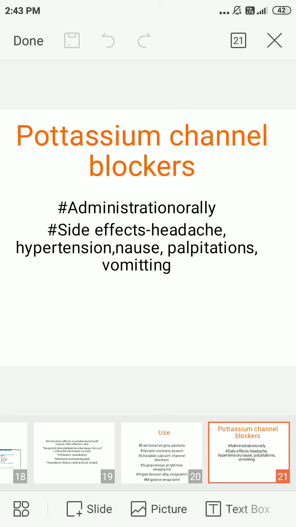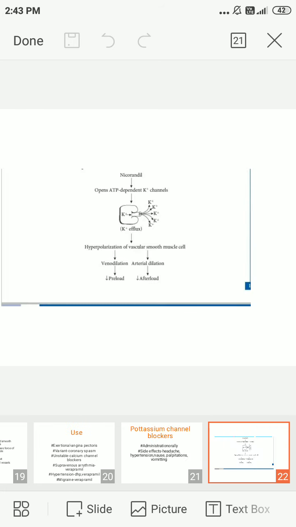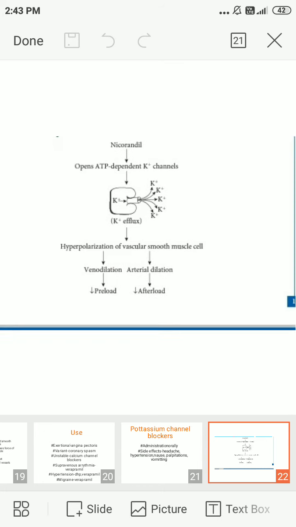Next we go into the potassium channel openers. Only one common drug is used, that is nicorandil. It is administered orally. Side effects are common ones such as headache, hypotension, palpitation and nausea. This is the potassium channel mechanism.